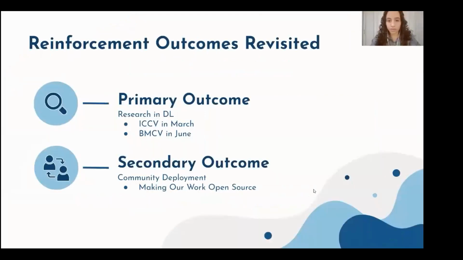With regards to our reinforcement outcomes, we made noticeable progress towards our primary outcome, which is research. We've already submitted one paper describing our results for knowledge distillation to the International Conference on Computer Vision back in March. And we are finalizing our second paper describing our finalized integrated model to be submitted to the British Machine Vision Conference in June. As for our secondary outcome, we have plans to make our code open source upon finalizing everything after publication.